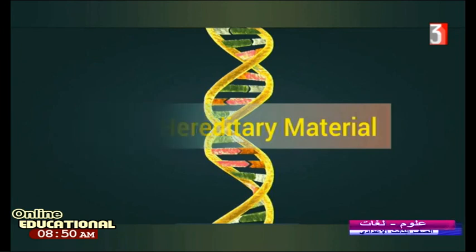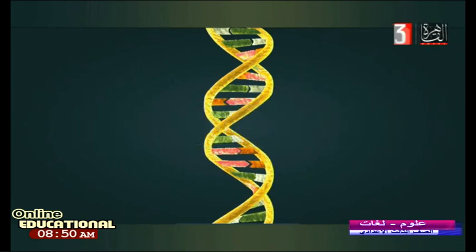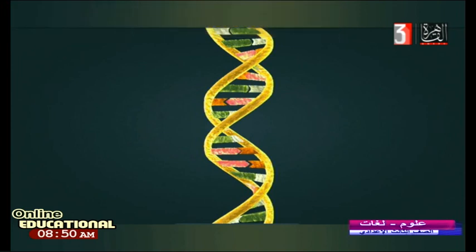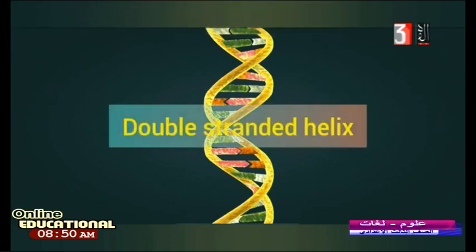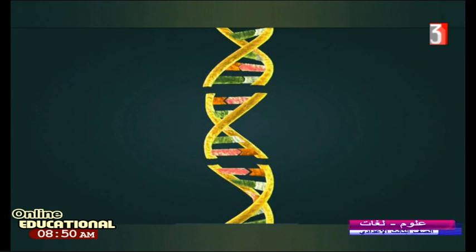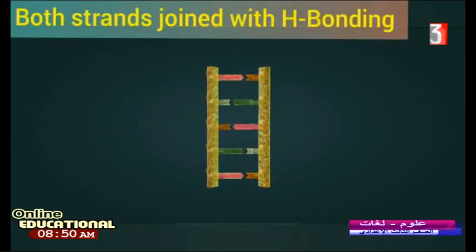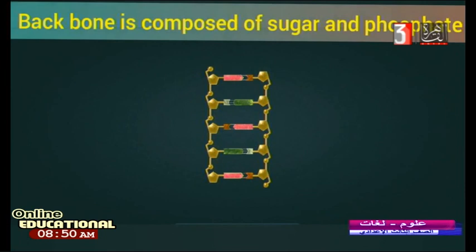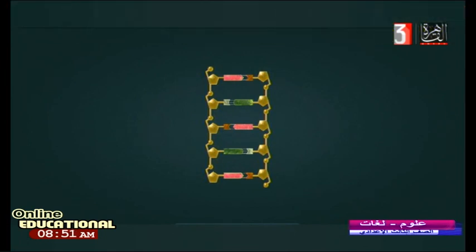DNA, the hereditary material, has 2 strands that transmit genetic information between them. It is a double stranded helix. You see? It's like a stair. Both strands are joined with hydrogen bonding. The backbone, for example, is shaped like a backbone, made of sugar and phosphate.